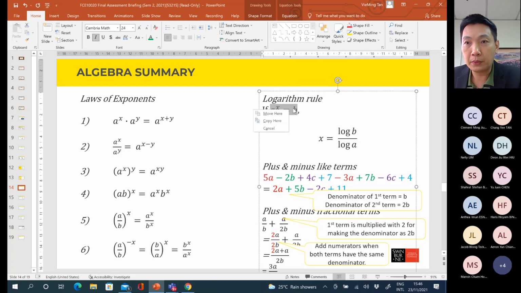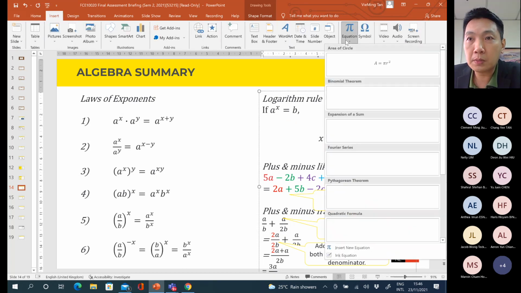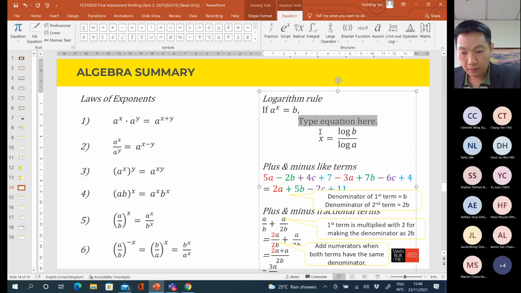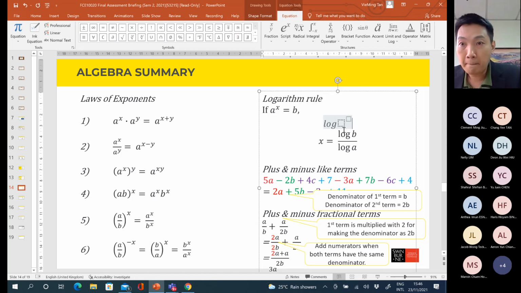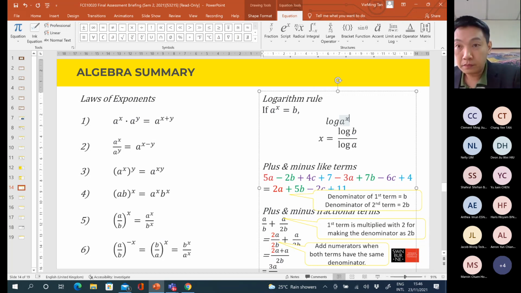I just add one information here. If you want to solve the problem, you can just put log at both sides: log a power x equal to log b.